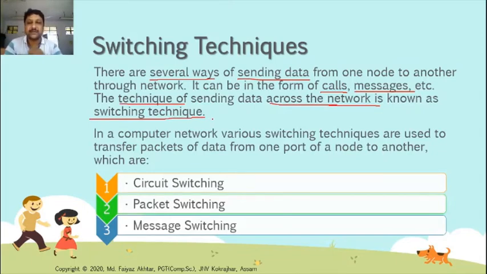In a computer network, various switching techniques are used to transfer packets of data. We know that in the internet, data is sent in small packets. All the data is first divided into packets, and these packets are sent through a communication channel. So to transfer the packets of data, a computer network uses switching techniques. What are those techniques? We will see later. Just know here that they are named switching techniques.